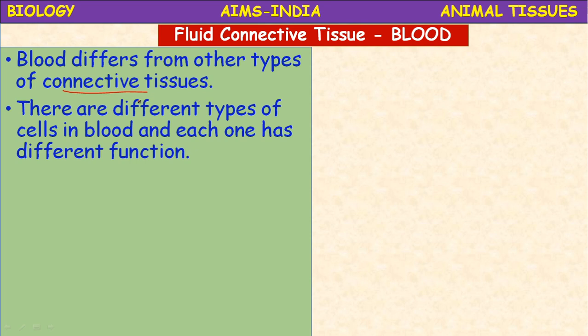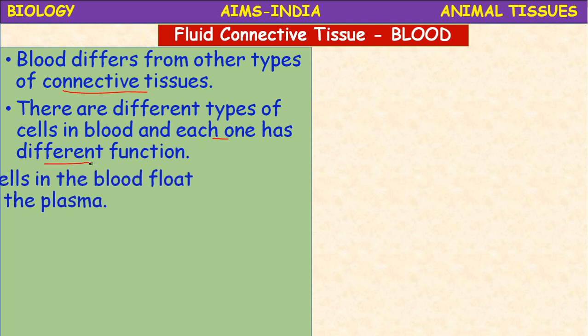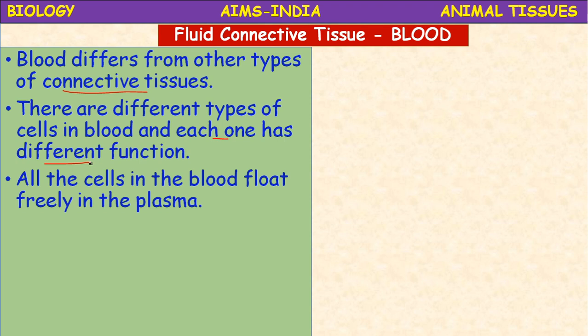There are different types of cells present in the blood, each with a different function. All the cells in the blood float freely in plasma. There is an activity actually, activity number 4. You have to invite a scientist or a doctor to your school and take an interview. Your subject teacher will help you record an interview about the blood structure and its functions.